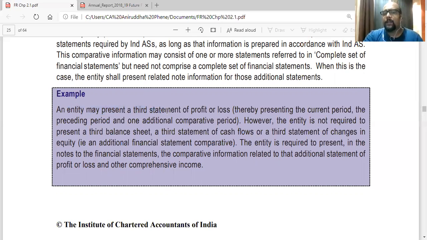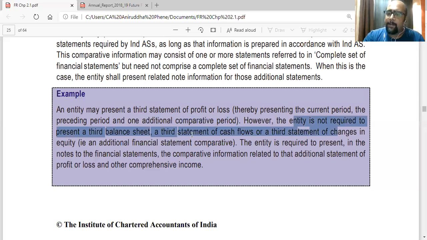An entity may present a third statement of profit and loss, thereby presenting the current period, the preceding period, and one additional comparative period. Right. Third statement means current period 1819, as we just saw, the period before it 1718, and before that one more period he presented in profit and loss, 1617. However, entity is not required to present a third balance sheet, a third statement of cash flow, a third statement of changes in equity. That is an additional financial statement comparative.